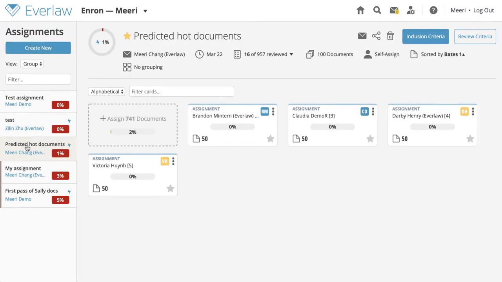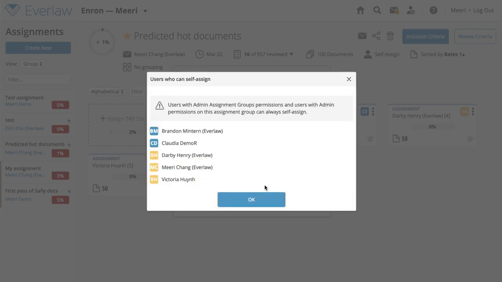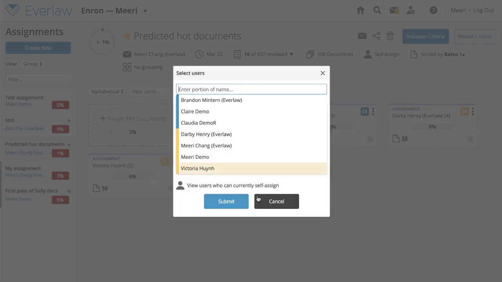To view and adjust current self-assigned settings, click on the self-assign icon. To check any existing permissions, click on the link that says View All Users Who Can Currently Self-Assign at the bottom of the dialog box. To give individuals the ability to self-assign documents, select them from the list so that they are highlighted, then press Submit.